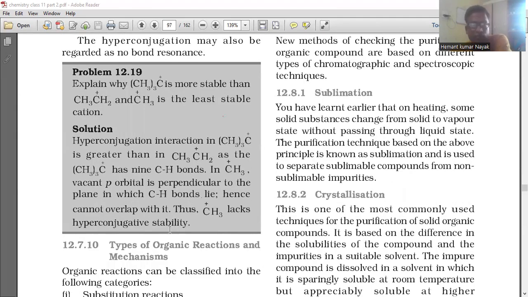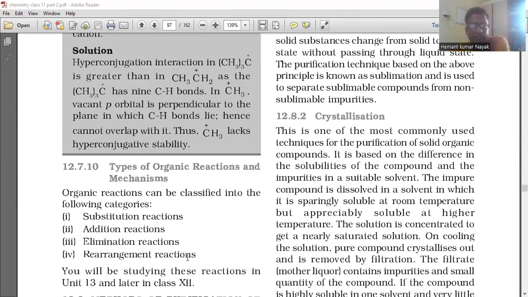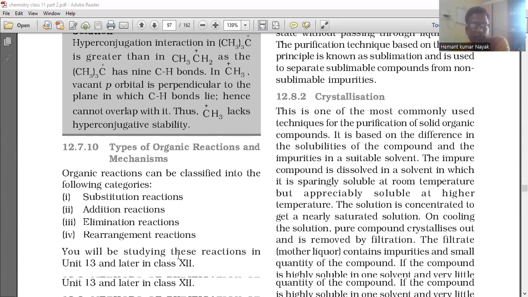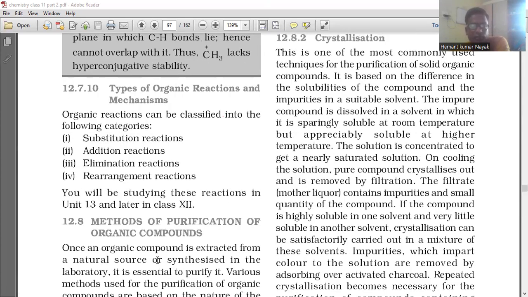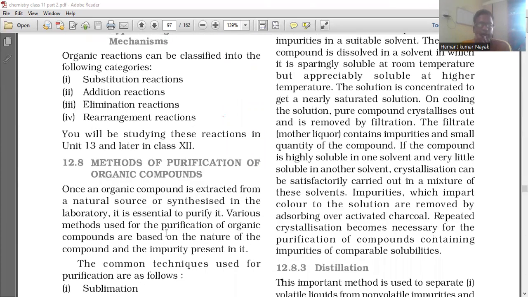Okay. So there are types of organic reactions and mechanisms. Organic reactions can be classified into the following categories: substitution reaction, addition reaction, elimination reaction, rearrangement reaction. These are studied in different units.